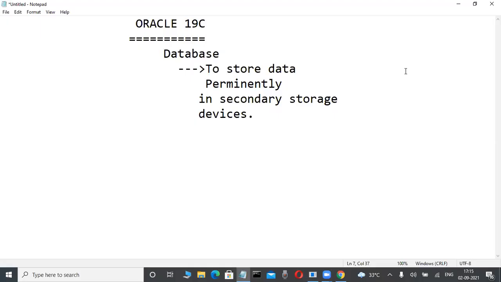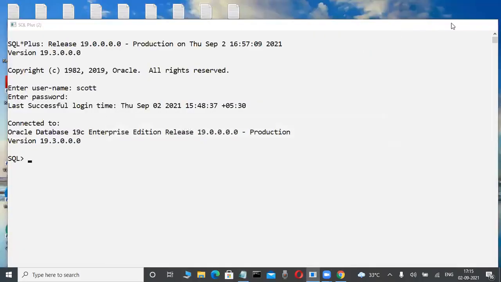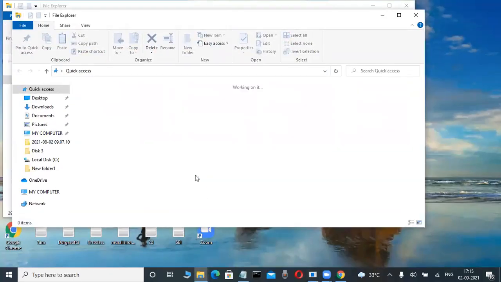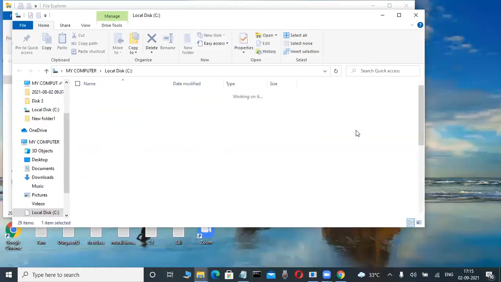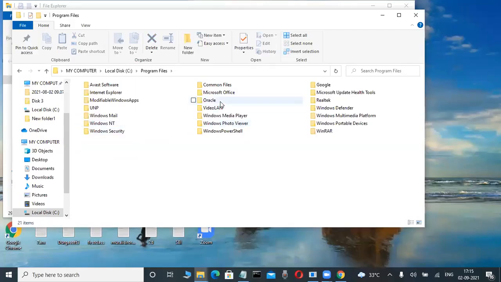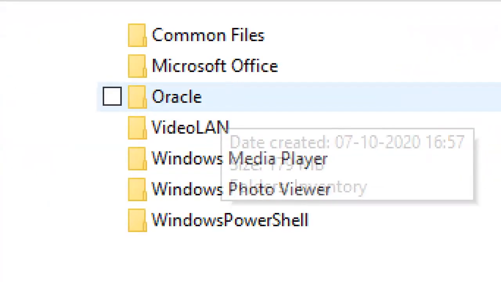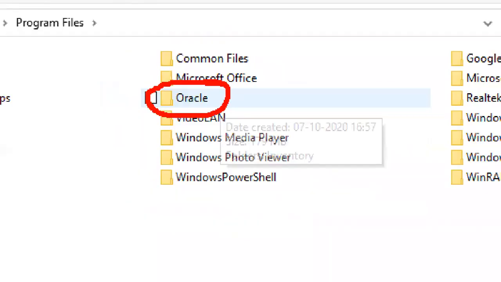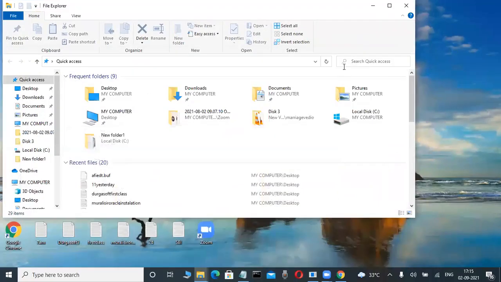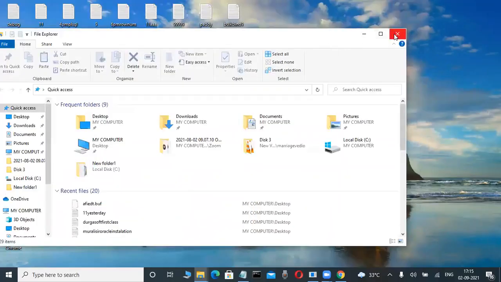Suppose, for example, now check it out. I'm loading Oracle software, for example. These are the database softwares. I am loading Oracle software, same like Java software. Whenever I'm loading Oracle software, automatically some place is created in the hard disk, in the disk only. Okay, fine. In the future, we will view that.